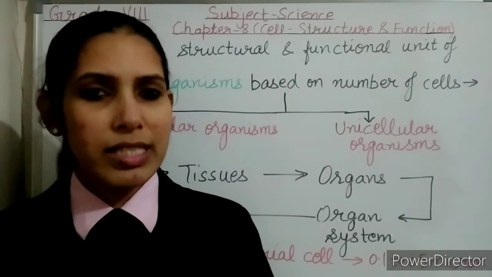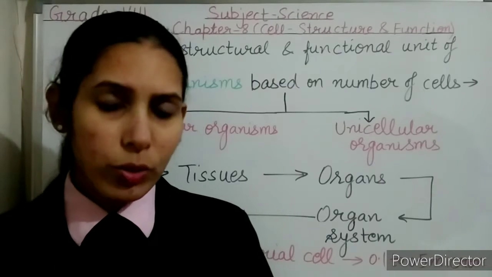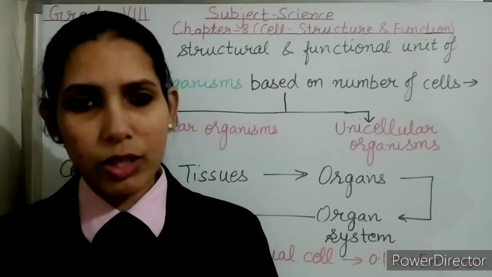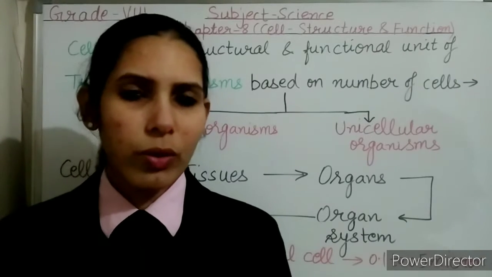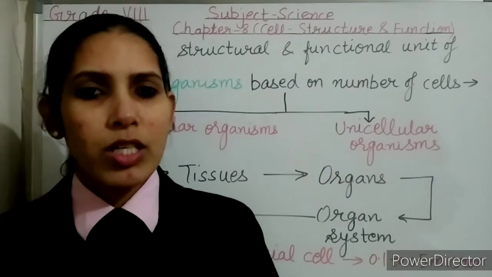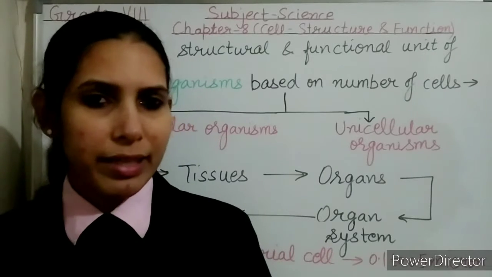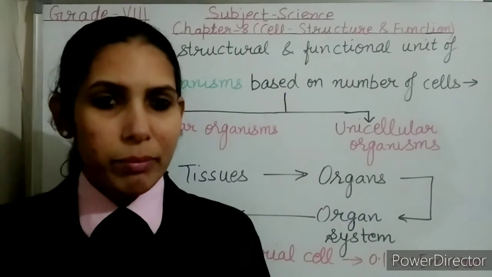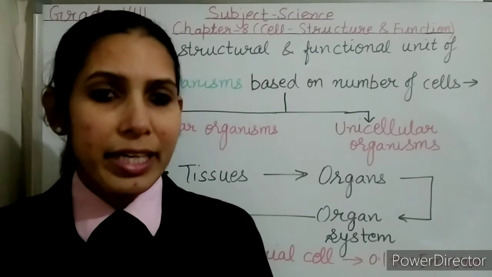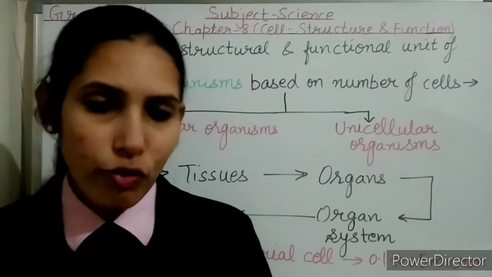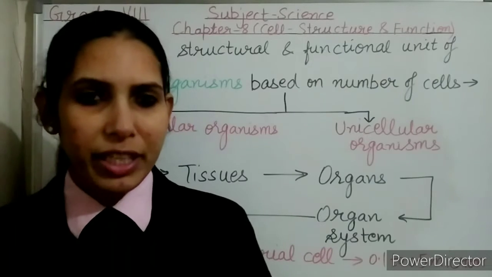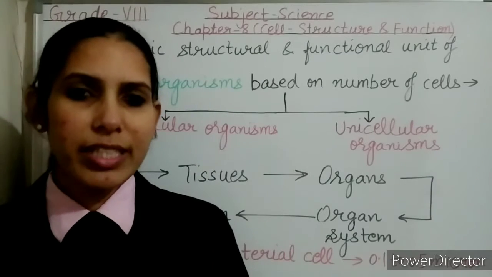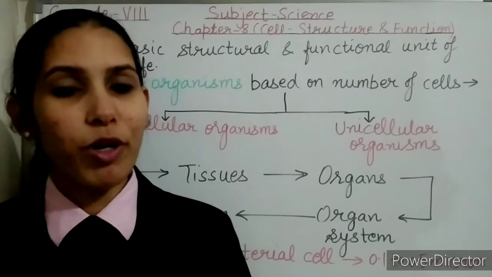Robert Hooke discovered cell. So, scientist Robert Hooke observed a thin slice of cork under a microscope. What is cork? Cork is part of the bark of a tree. So he observed a thin slice of cork under a simple microscope. He observed the cells as tiny compartments that are separated by walls. So that's why he gave the name cell. So, let's discuss the cell theory. As per the cell theory, all the living organisms are made up of cells.